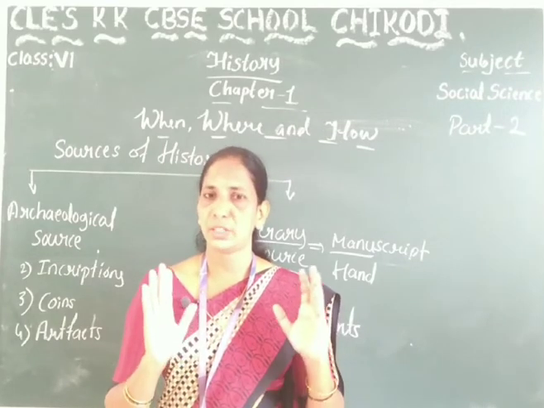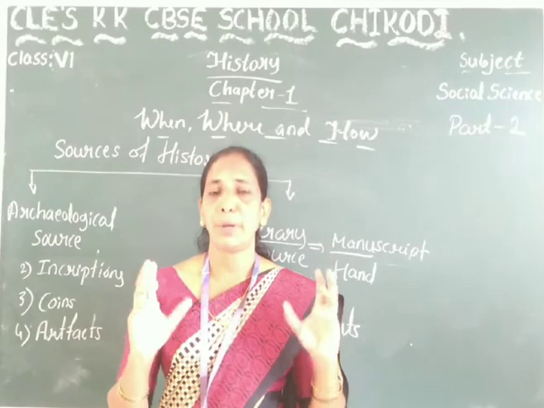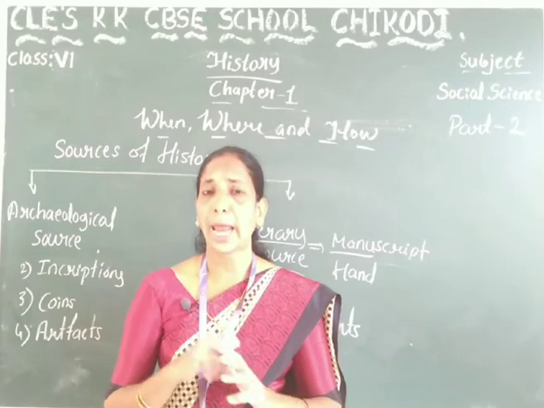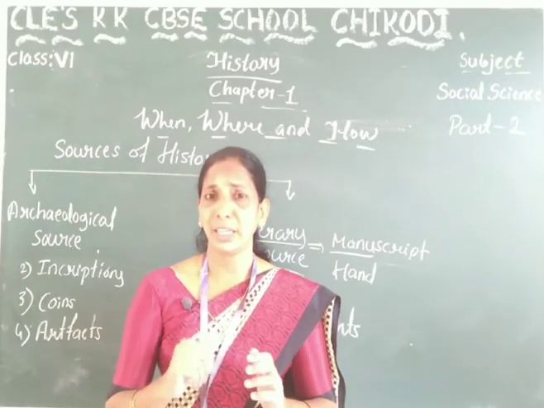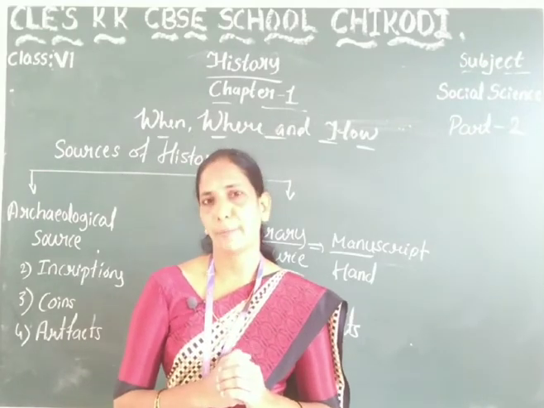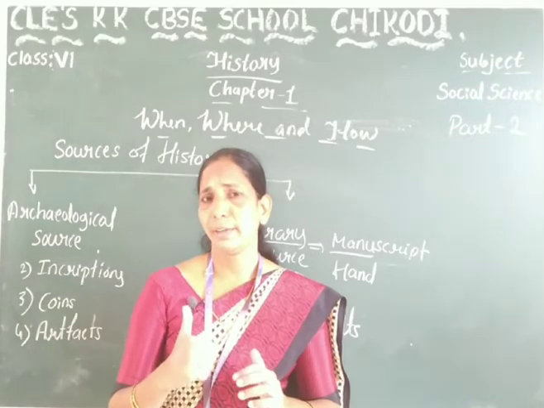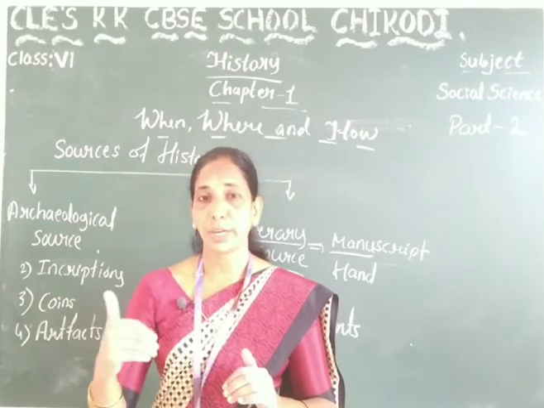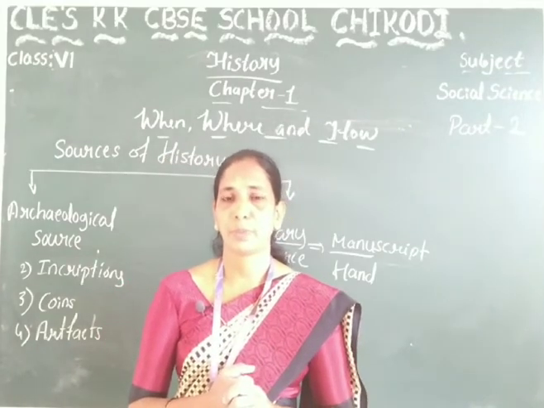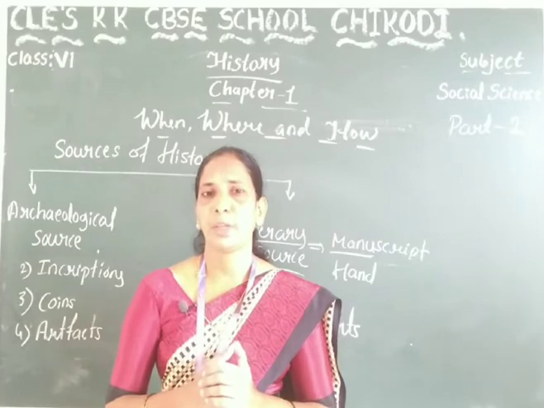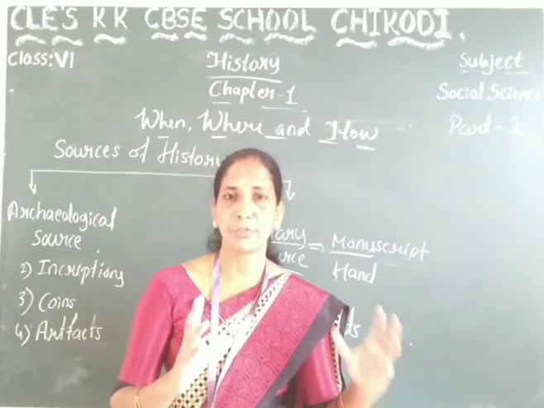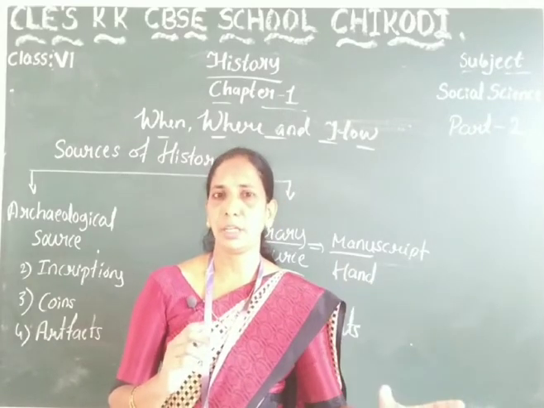BC refers to before Christ, AD refers to Anno Domini, CE is Common Era and BCE is before Common Era. We use BC for before the birth of Jesus Christ, and after the birth of Jesus Christ we use Anno Domini, CE and BCE.